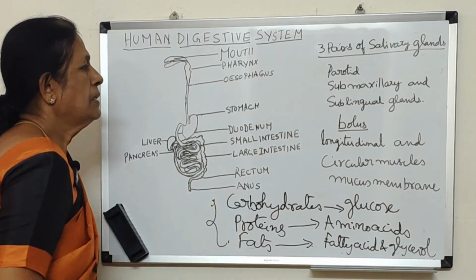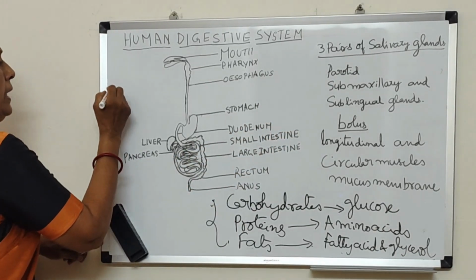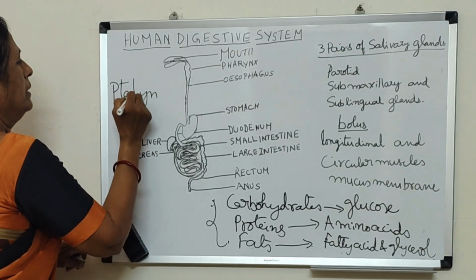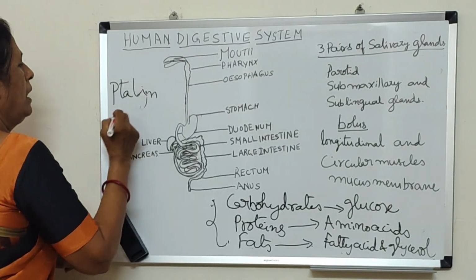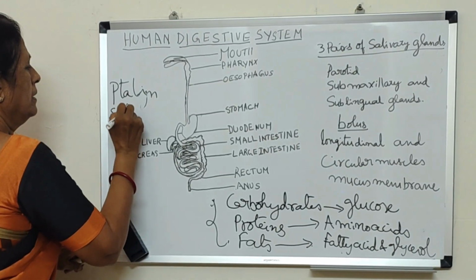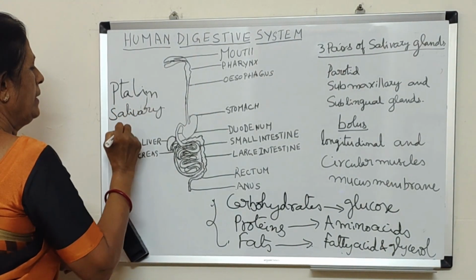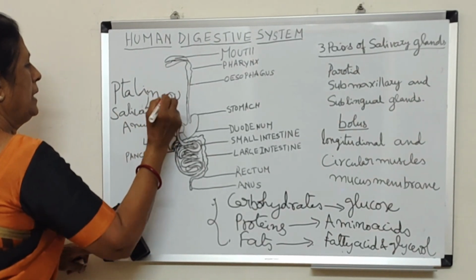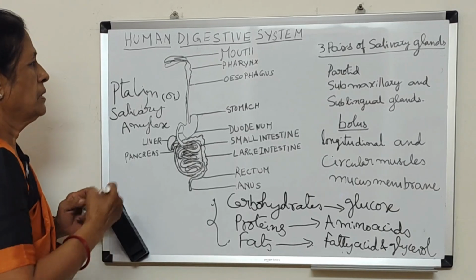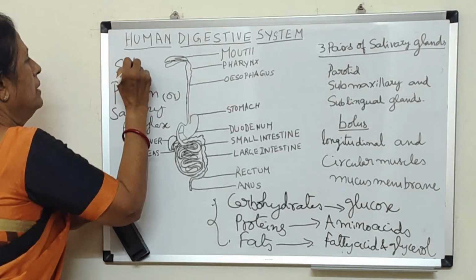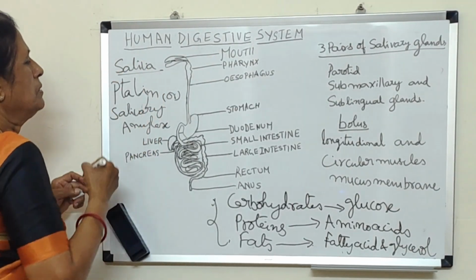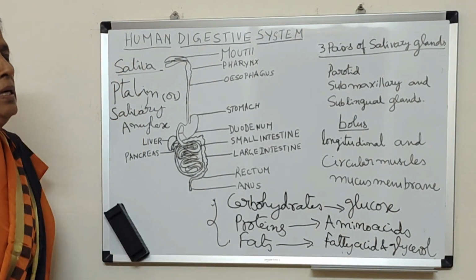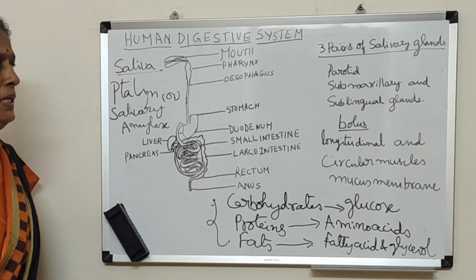These salivary glands secrete an enzyme which is called tyalin, or salivary amylase. The salivary glands produce saliva which contains an enzyme called tyalin or salivary amylase.